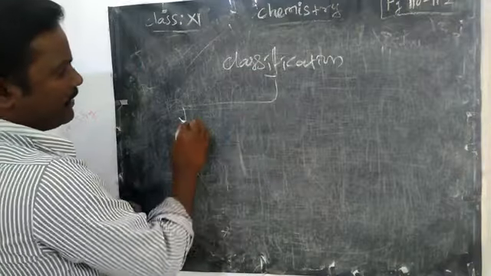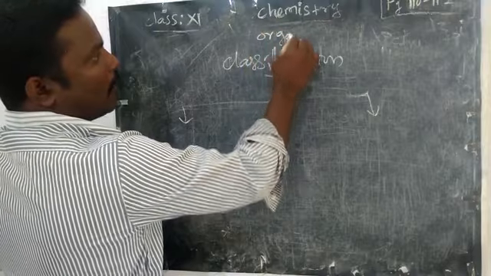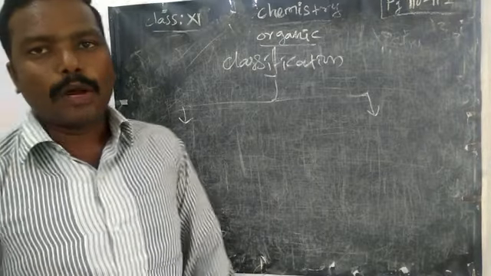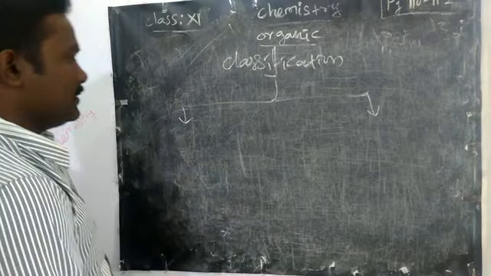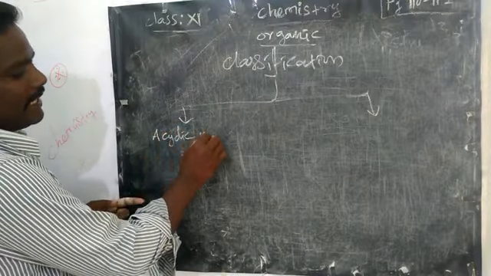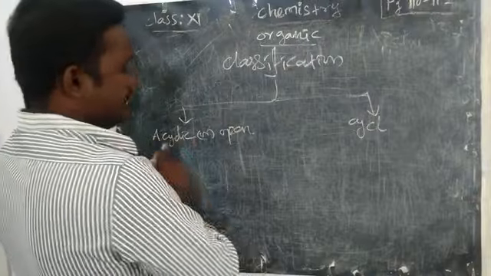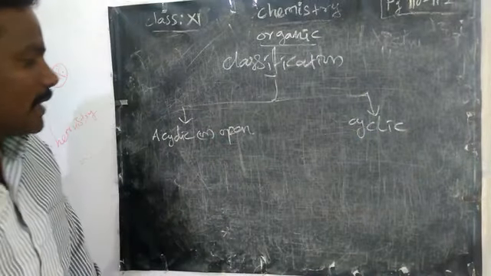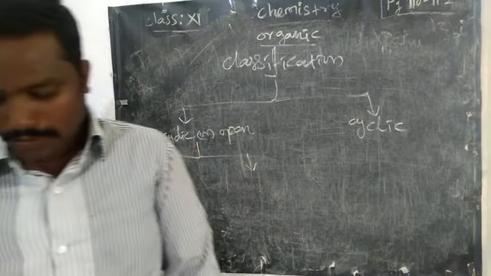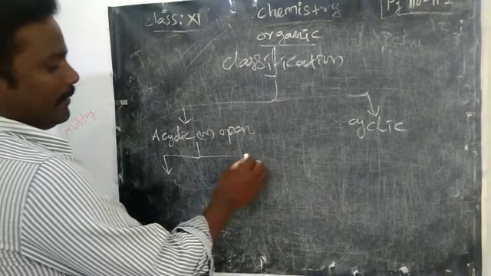First we can divide organic compounds into two: one is aliphatic, or acyclic, open chain, and the other is cyclic. The acyclic compound is further divided into two things. Actually, it is not given in your book.